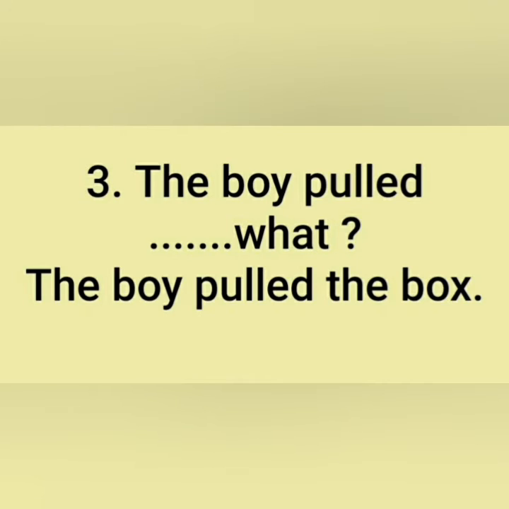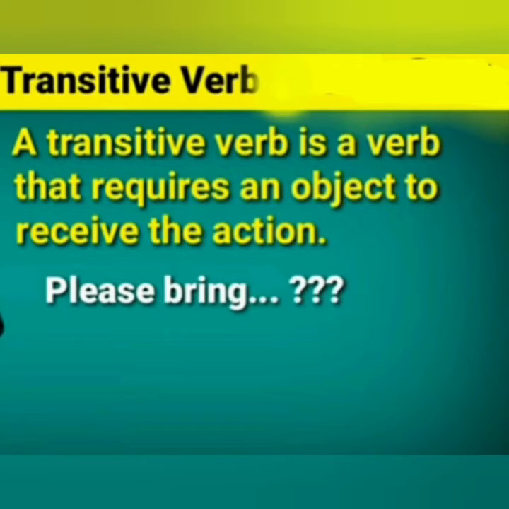Now it is giving us the complete sense. In all these three sentences, we have verbs killed, shot, pulled, but they are not giving us complete sense without adding any object. When we add snake, tiger and box as object, then they give us the exact meaning.